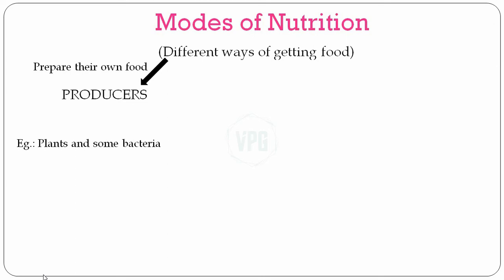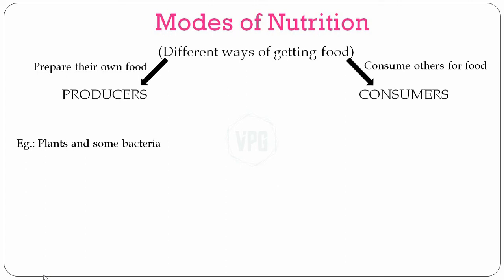So, what are we? Well, if you are not a producer, you are a consumer. Consumers, as the name suggests, are the ones that consume others, that eat others for food, and are known as consumers. Now, before we proceed, I will tell you their biological names.